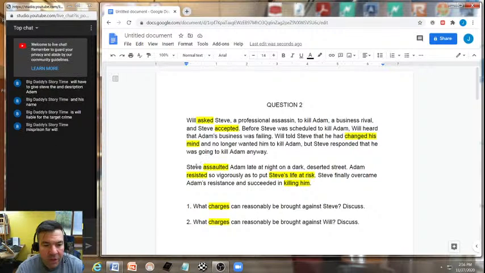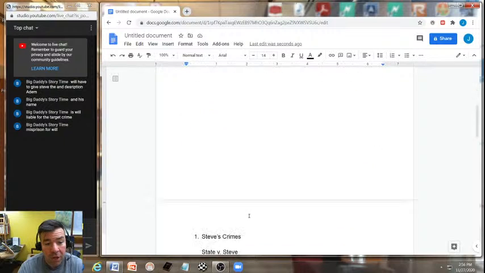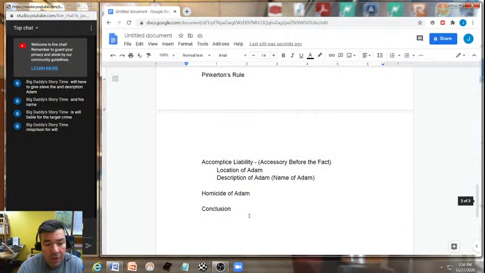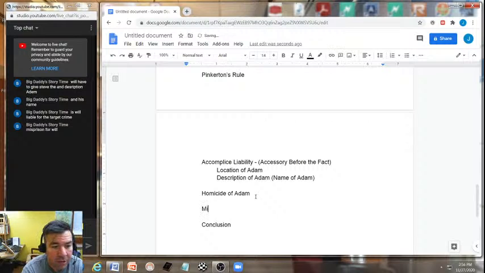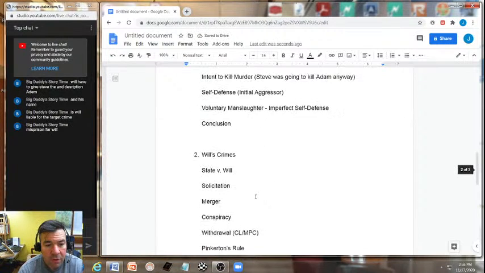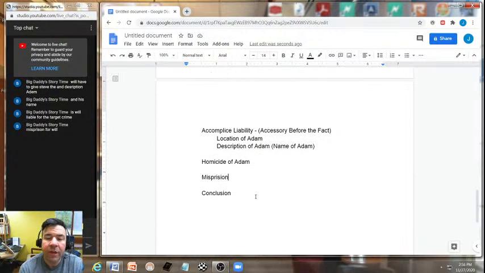And then down here, Steve assaulted Adam. Oh, misprision for Will. Very good point. You could throw that in. I think a brief discussion of that would definitely be of importance here. Excellent. Misprision, which is the withholding of information leading to the arrest of a co-felon, which would have led to the arrest of Steve.